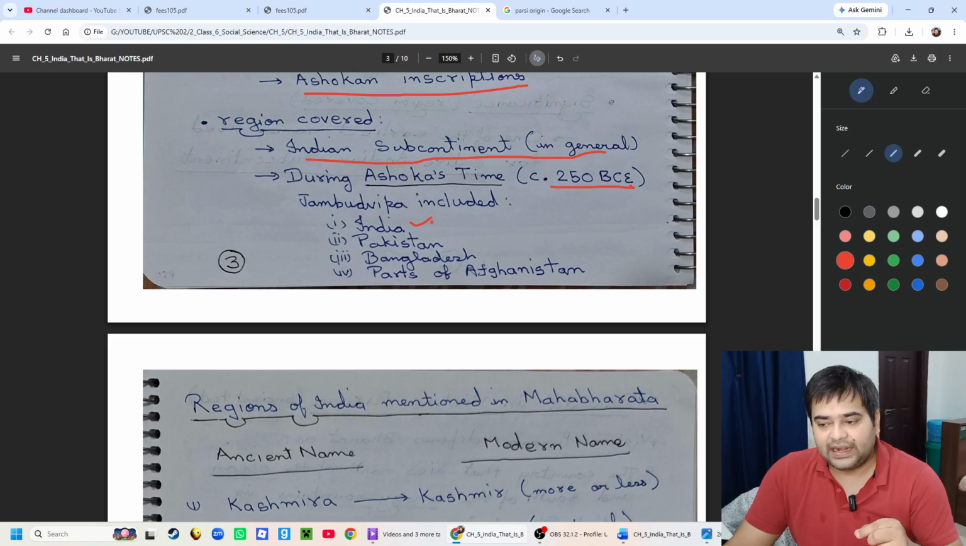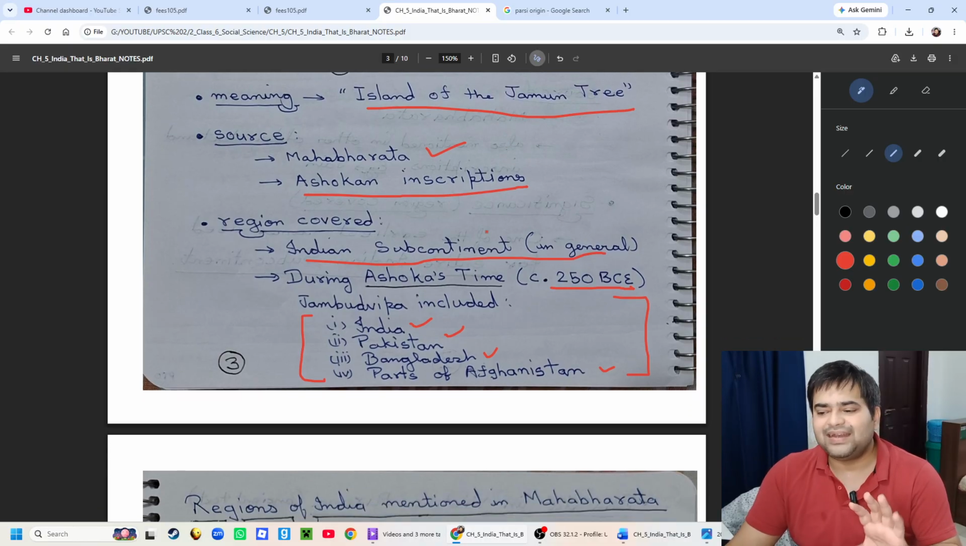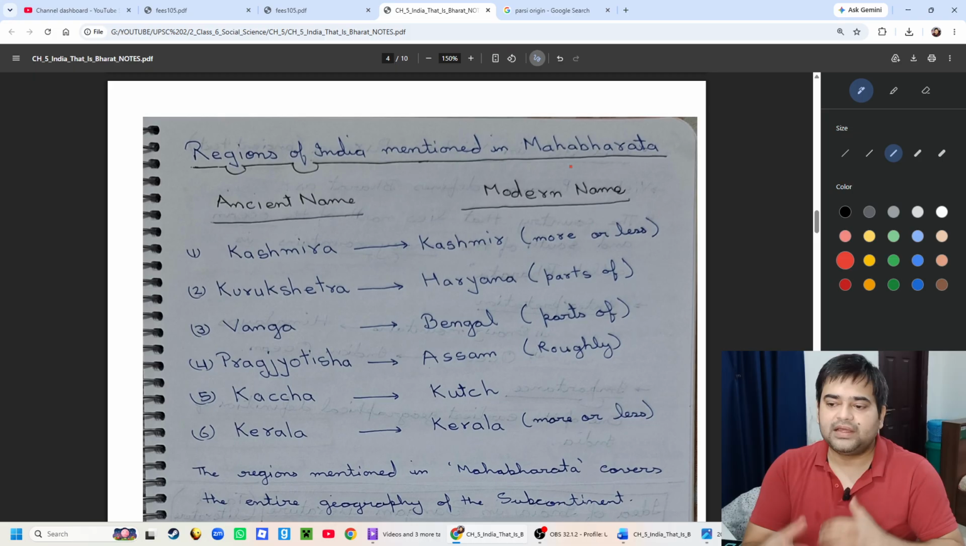Jambudvipa included India, Pakistan, Bangladesh, and part of Afghanistan. So in the Ashokan time, Jambudvipa included this. And in later times, whenever Jambudvipa was mentioned, it generally meant the whole Indian subcontinent. Okay, so now let's move further.